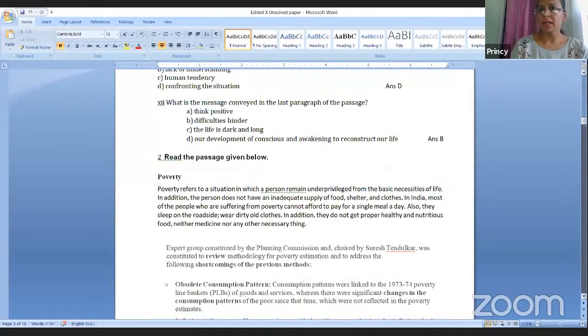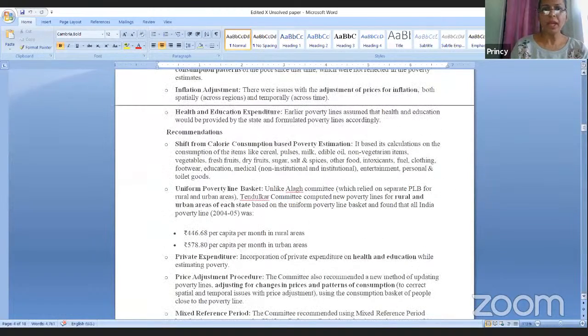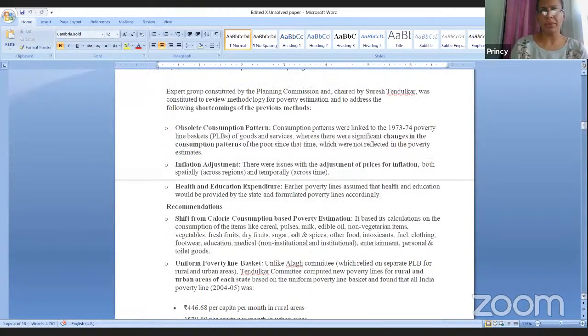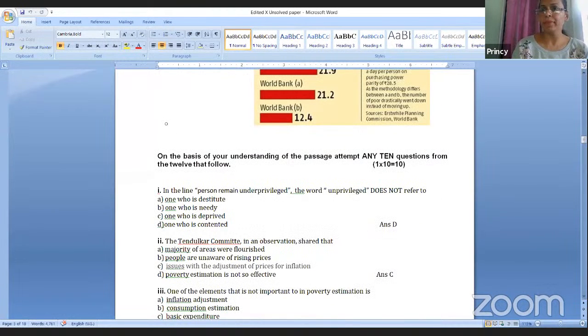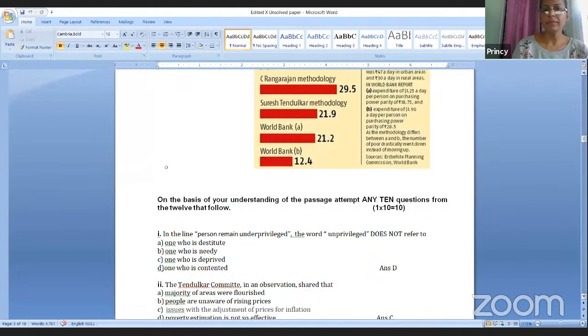Then comes question number 2. If you can see, it is factual. As I told you earlier, question 2 will be statistical data, factual based, or any data related to any social problem or issue. You have to read the paragraph just like you see here.